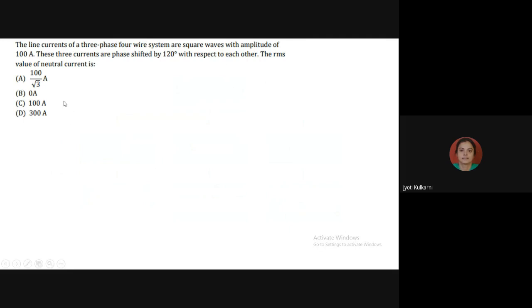Now to answer this particular question, first of all we should understand the waveform pattern. The line currents of the three-phase four-wire system are square waves with amplitudes of 100 ampere, and these three currents are phase shifted by 120 degree with respect to each other. So first of all, we have to visualize the waveform in front of us, so that we can easily answer this question. This is the first phase current, say phase A, which starts from omega t equal to 0, and it completes its positive half cycle from 0 to 180 degree.